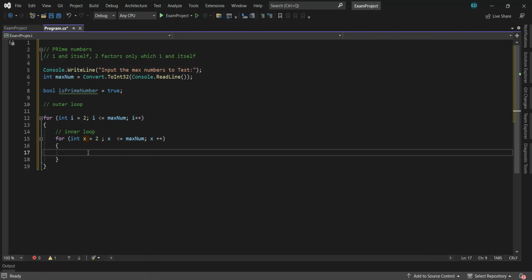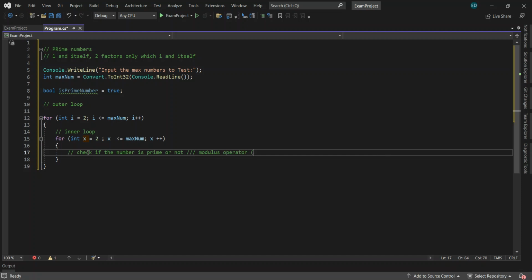And then in the inner for loop, we need to have the condition to check if the number is prime or not. We have to use this to determine the factor. We have to use the modulus operator.